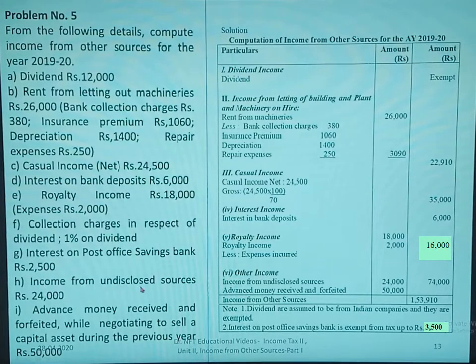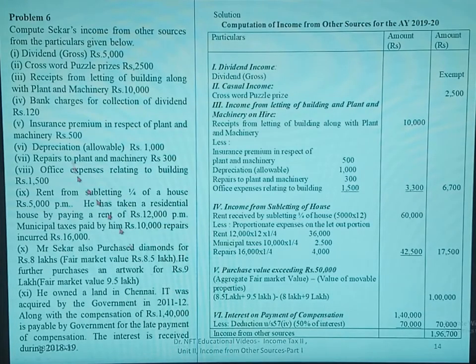Already we have discussed interest on post office savings bank. Now income from undisclosed sources. Income from undisclosed sources is other income, and advance money received and forfeited while negotiating to sell a capital asset during the previous year is also other income. Add up these two, you get 74,000. So if you sum up the whole amount of income from other sources, you get the total income from other sources as 1,53,910.